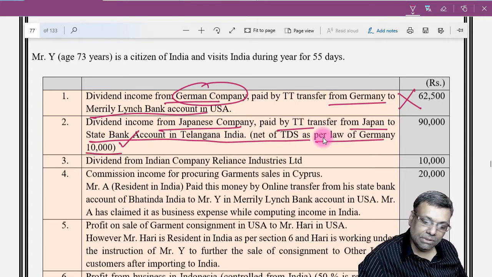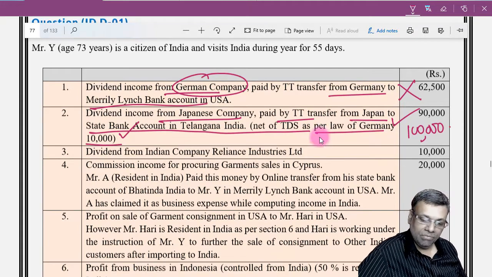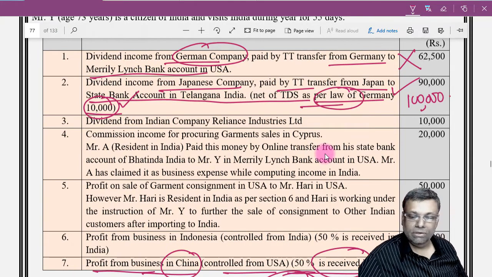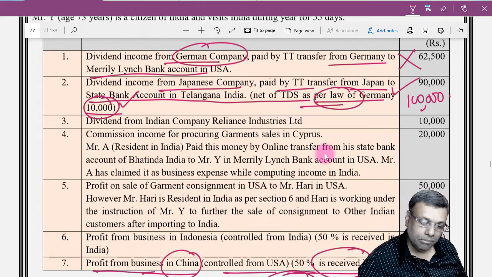Net of TDS as per Germany, the law is 90,000. So, I will of course gross it up, and 1 lakh rupees will become taxable in India. Now, these taxes that you are paying in the foreign country, I have to gross them up because the gross amount of the dividend will have to be considered for this particular purpose. So, this will be taxable, 1 lakh rupees.